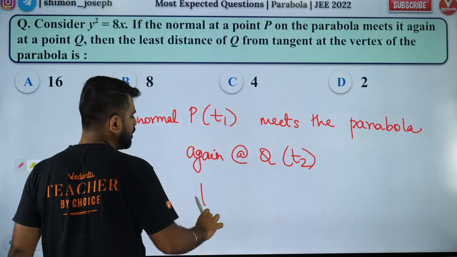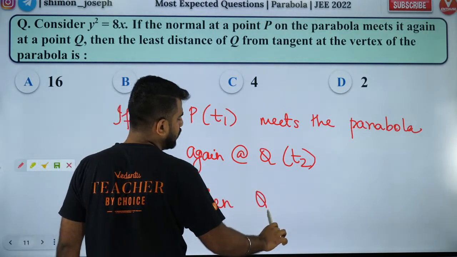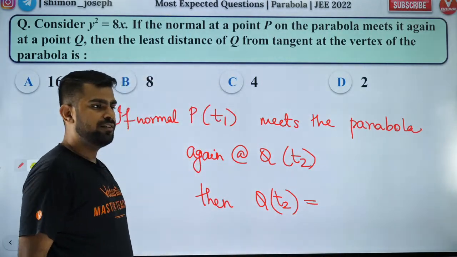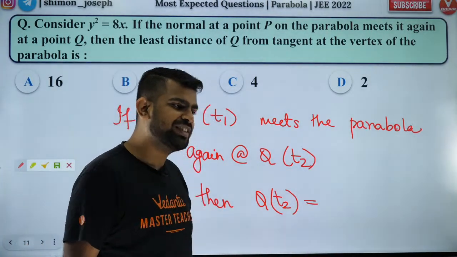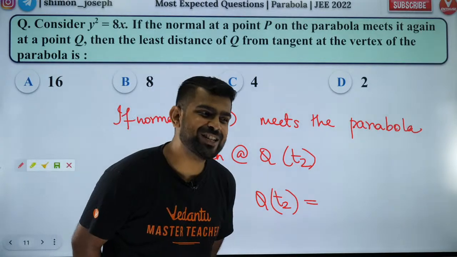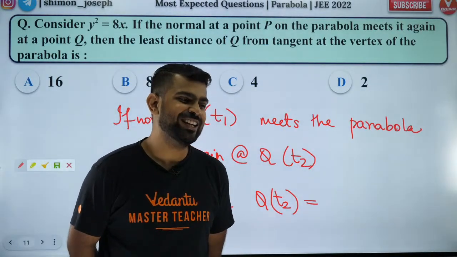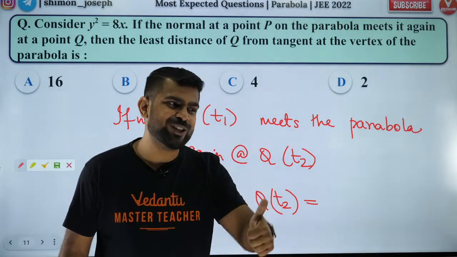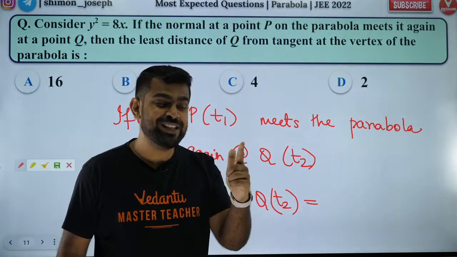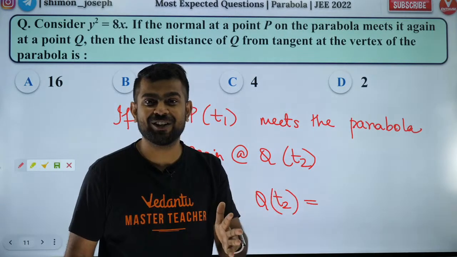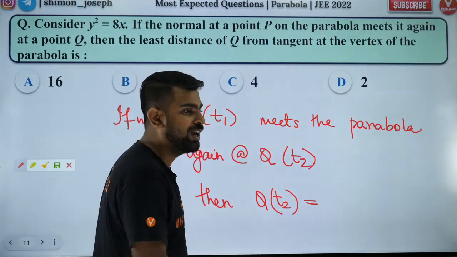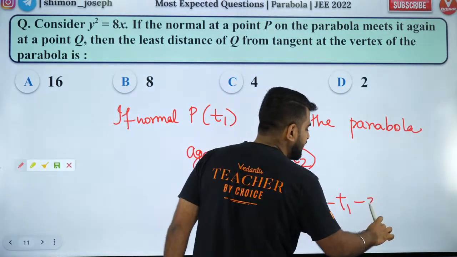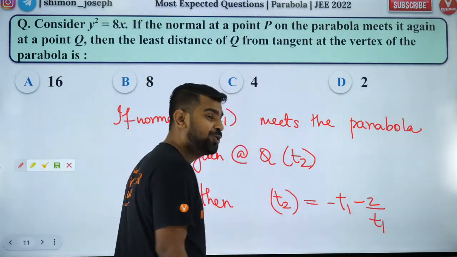then how many of you know the formula? Can you tell me? Then T2 will be what? T2 will be... very good, Amrit. Amrit, you are legendary, man. Absolutely correct. And Akhilesh, you are also correct. Guys, see how Amrit and Akhilesh answered. I want everybody to know that formula, because that formula, my dear students, is very important. It is a property. So these things you are supposed to know.